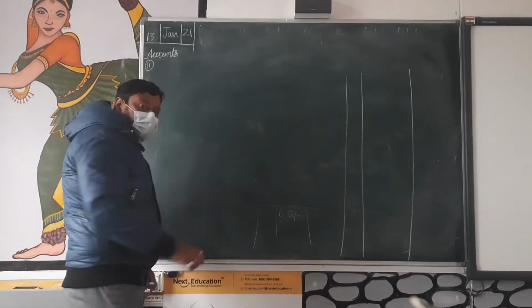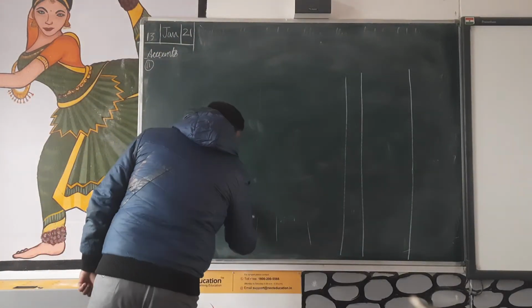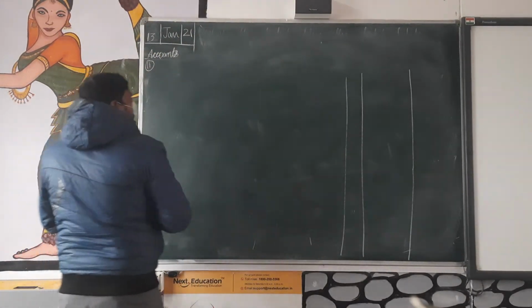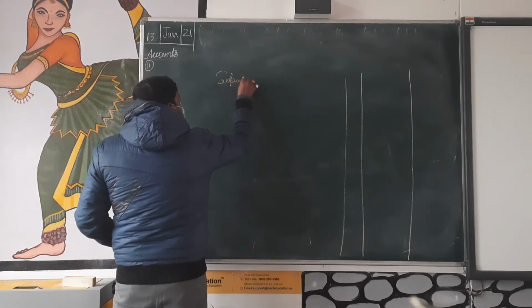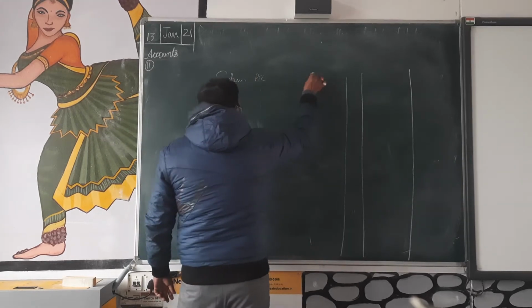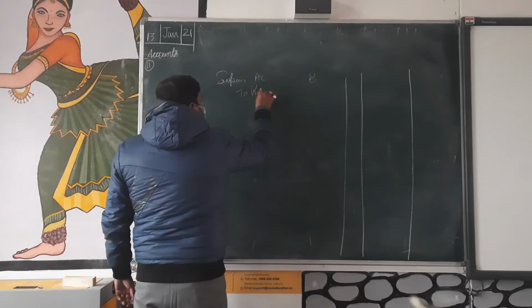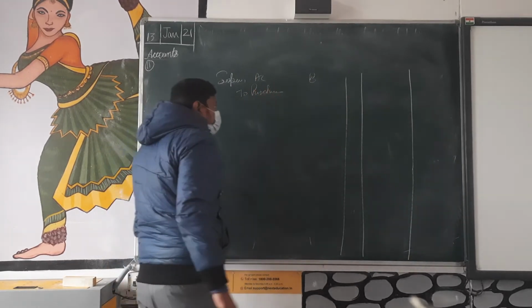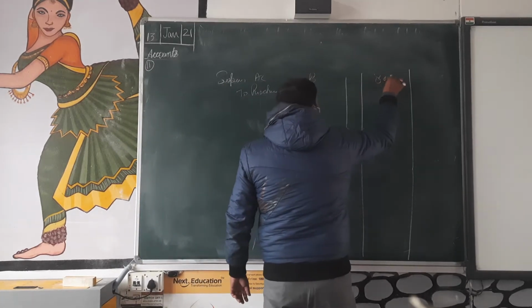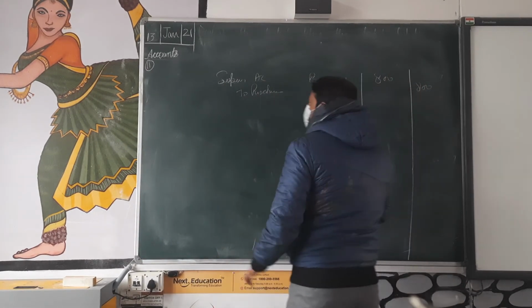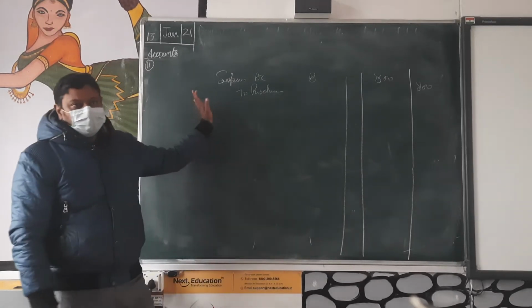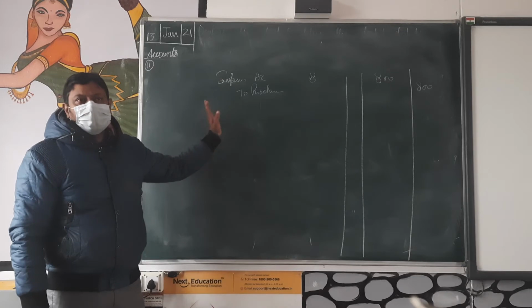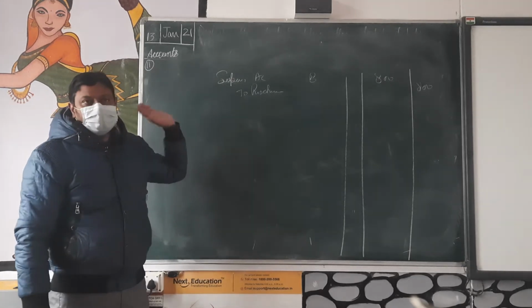Suspense account debit to purchase, amount 800. Okay, now clear? This is how I am going to utilize the suspense account for making this entry.